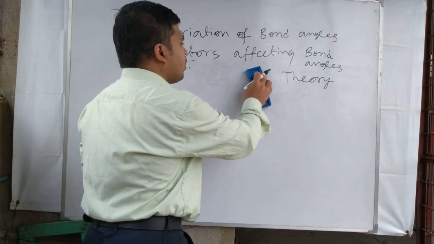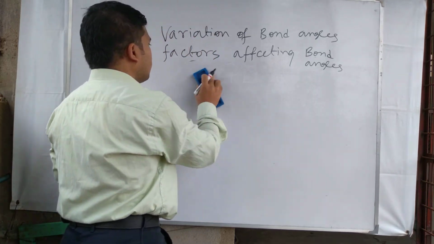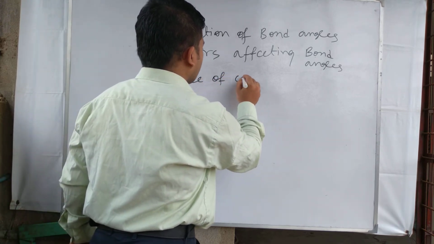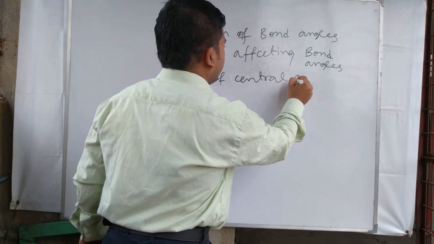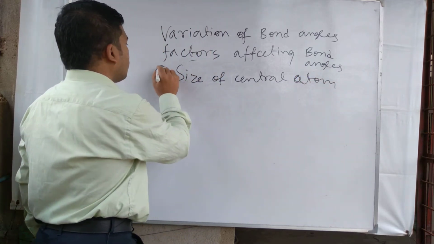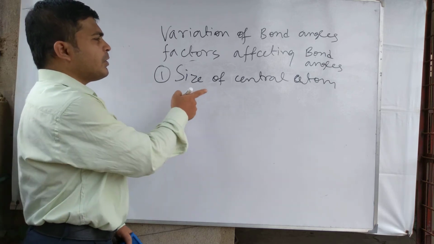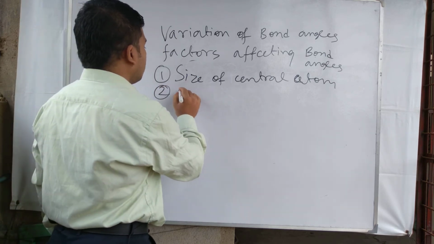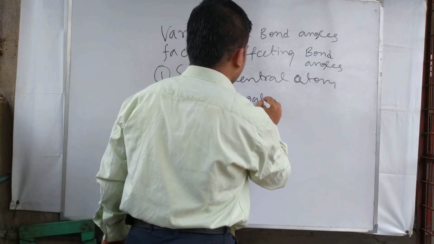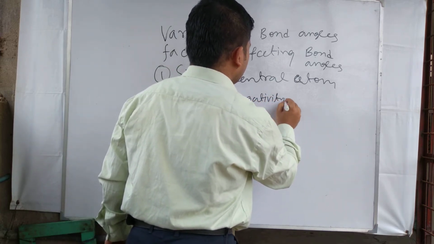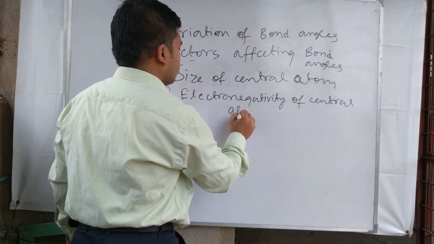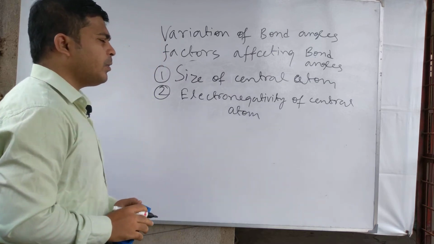Another important factor is the size of the central atom. Bond angle is also dependent on the size and the electronegativity of the central atom.